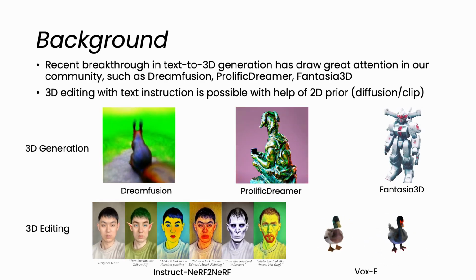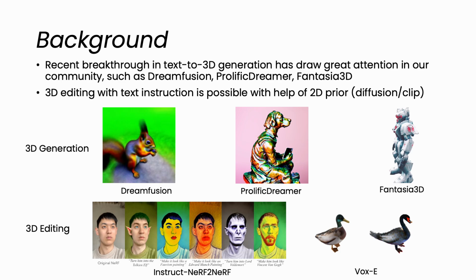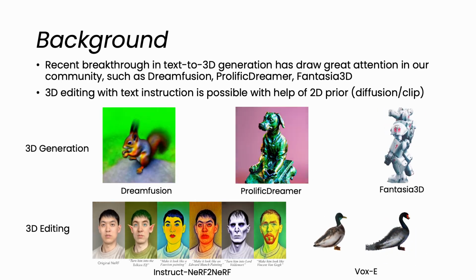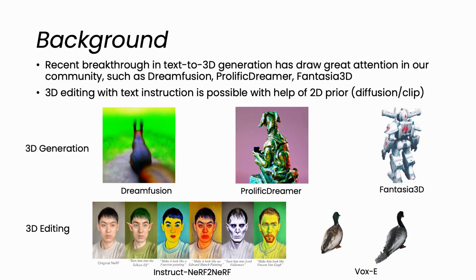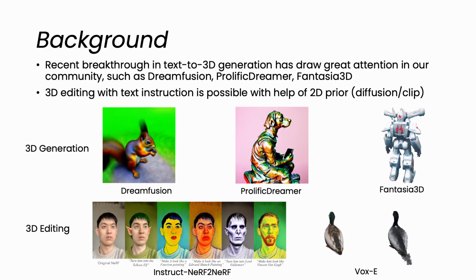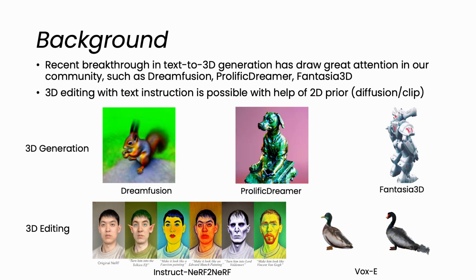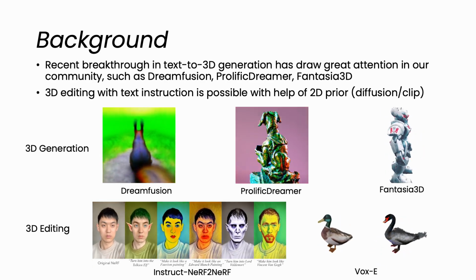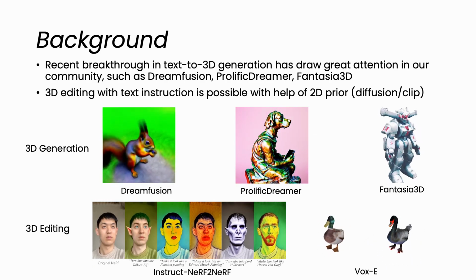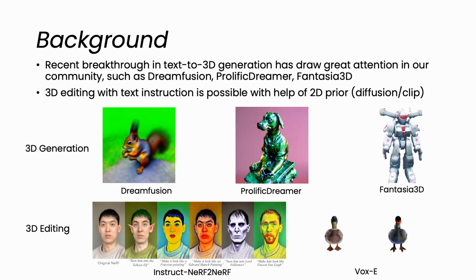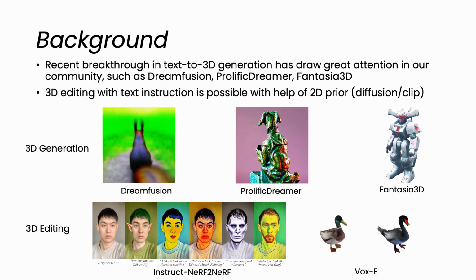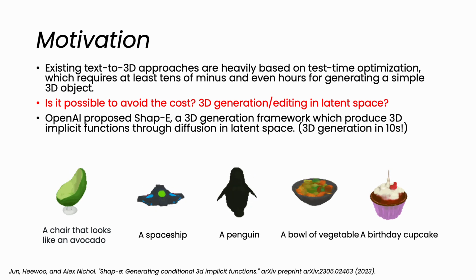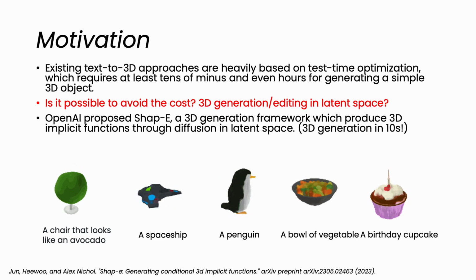Recent breakthroughs in text-to-3D generation have drawn great attention in our community, such as DreamFusion, Prolific Dreamer, Fantasia3D. Also, 3D editing with text instruction is possible with the help of powerful 2D priors such as diffusion models or CLIP model. Here are some examples of 3D generation and 3D editing methods. However, existing text-to-3D approaches are heavily based on test time optimization, which requires at least tens of minutes and even hours for generating a simple 3D object.